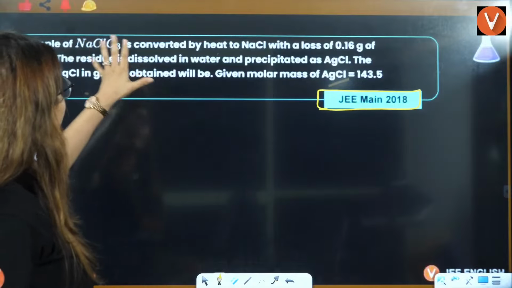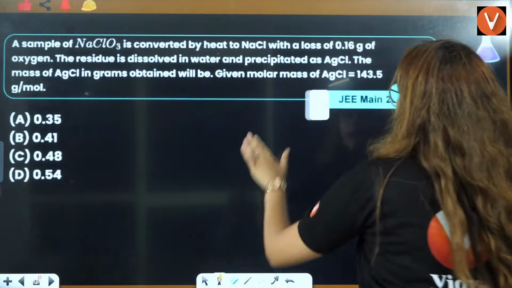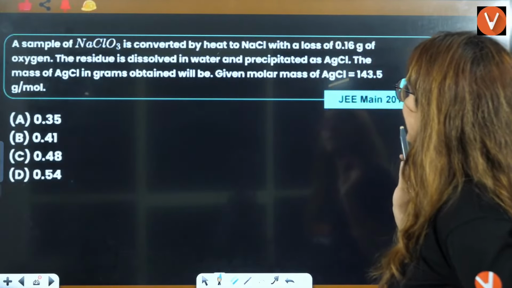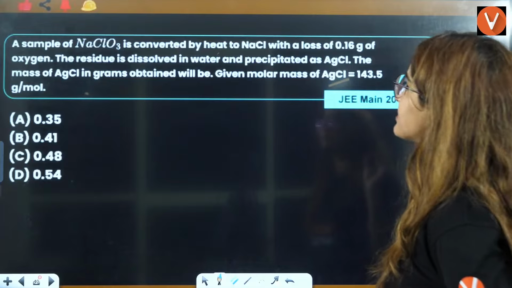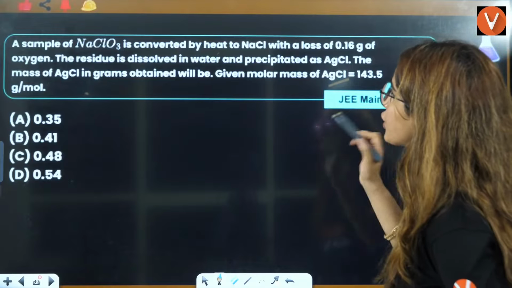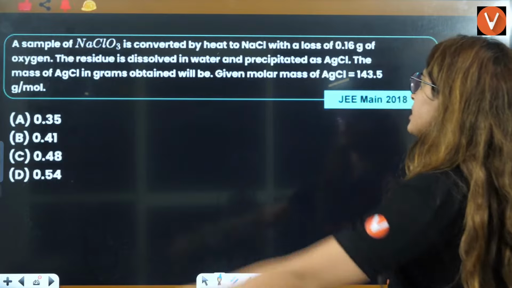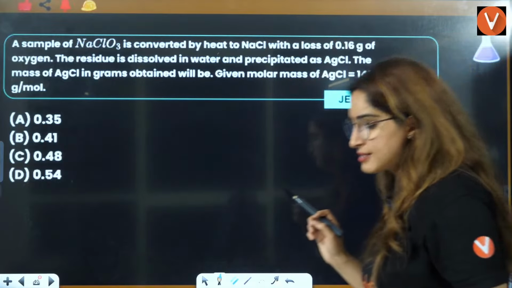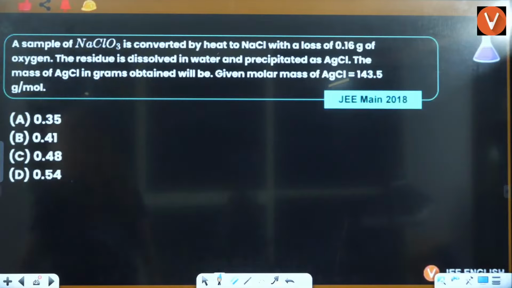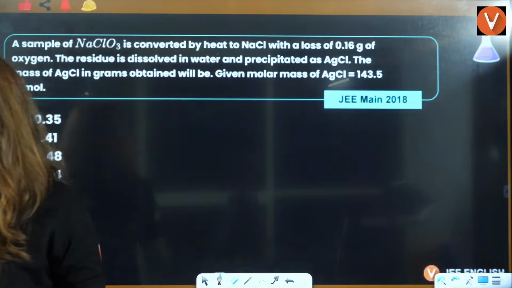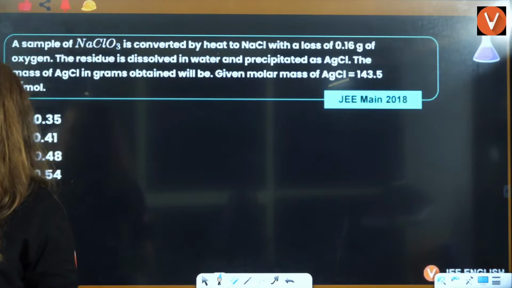A sample of NaClO3 is converted by heat to NaCl with a loss of 0.16 gram of oxygen. The residue is dissolved in water and precipitated. The mass of AgCl obtained will be, given molar mass as this. Now, firstly, you have to understand the question in itself. Okay, then we will think about the answer.